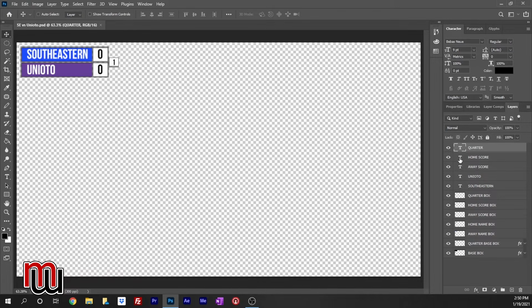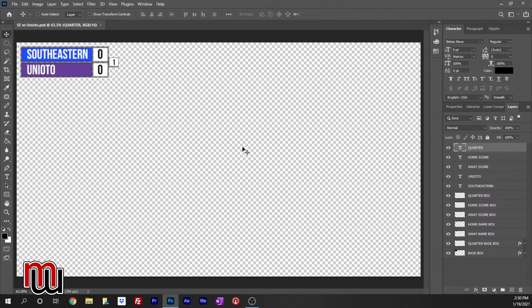Away home score, same thing. Click on it. 6, Control S. This is really good. This scoreboard would work very well for football and baseball, or any sport or anything you're keeping track of with a score where there's not quick, rapid scoring. It's probably not the best for basketball just because the scoring is happening so fast. And then, of course, this is, like I said, the Photoshop way of using a scoreboard in OBS with just Photoshop.